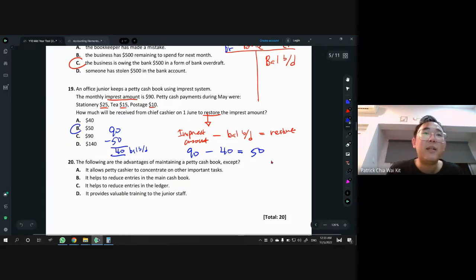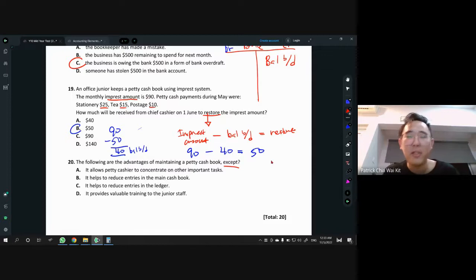All right, last one. The following are the advantages of maintaining a petty cash book, except. Once again, they are looking for except, so we have to go through all the answers as usual and be careful. It allows petty cashier to concentrate on more important tasks. I guess that is the wrong wording, because it's supposed to be chief cashier to concentrate. That's why A will be the answer.